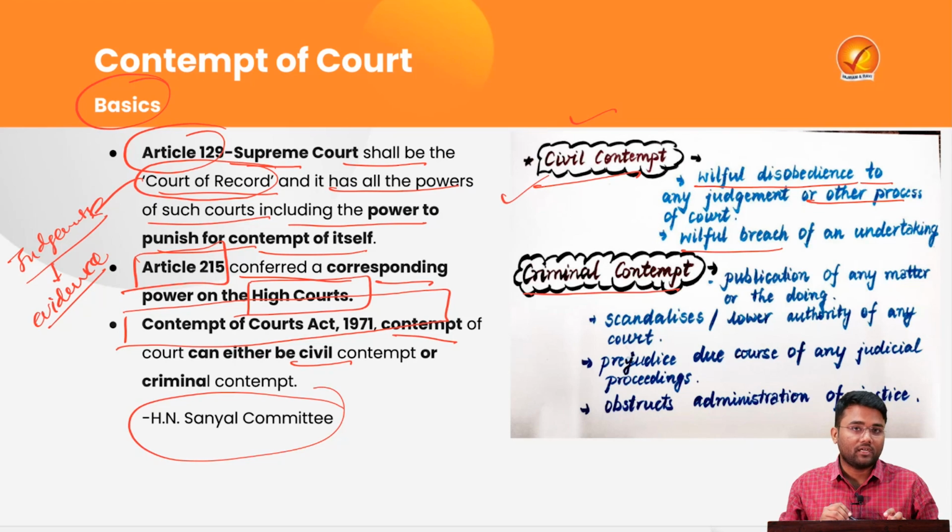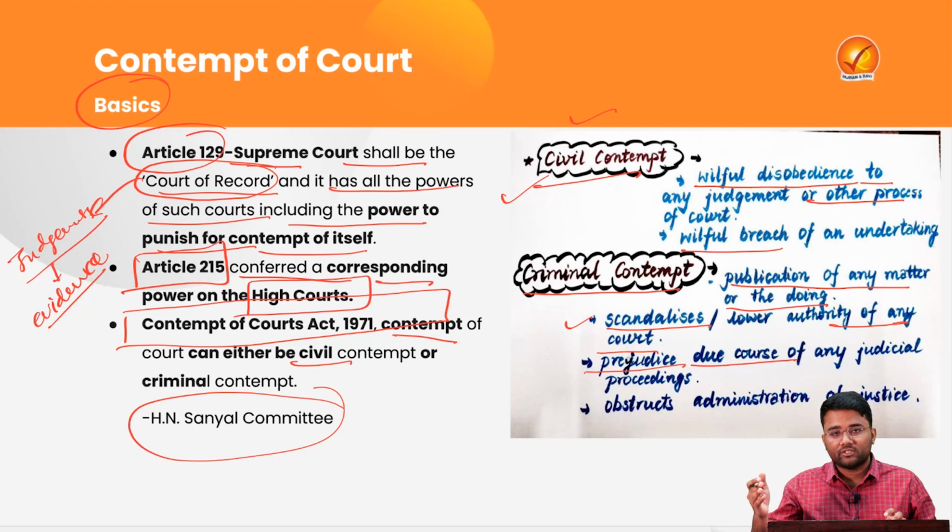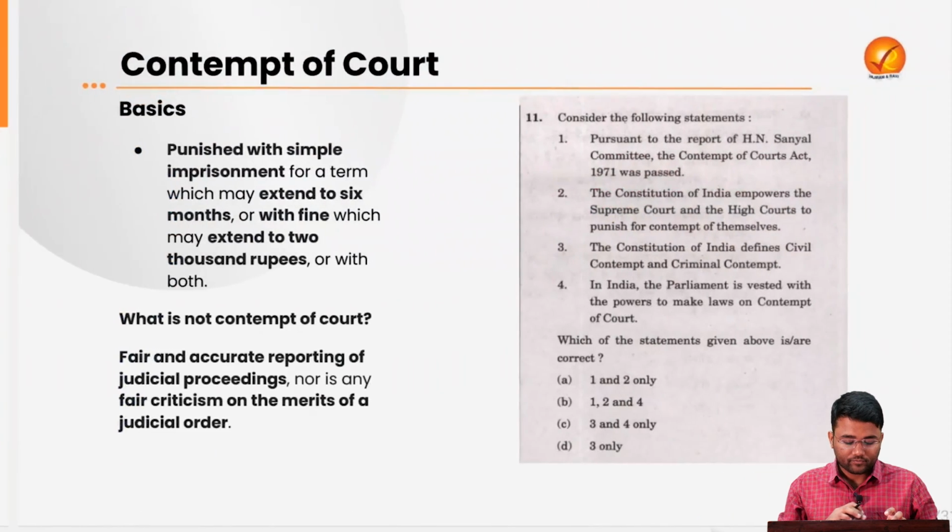Then there is criminal contempt, where there is a publication of any matter or any doing by any people which is scandalizing or lowering the authority of any court, or which is prejudicing due course of any judicial proceedings that is going on in any of the particular courts. Any publication that is obstructing the administration of justice, that is obstructing the full functioning of the courts, will be considered under criminal contempt.